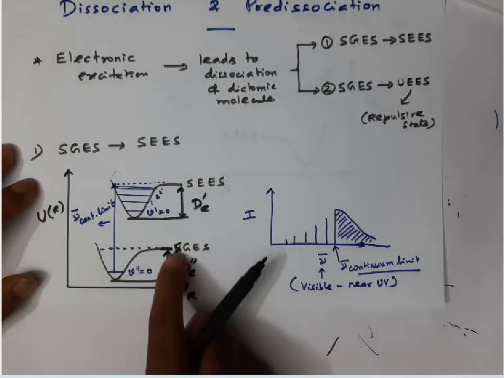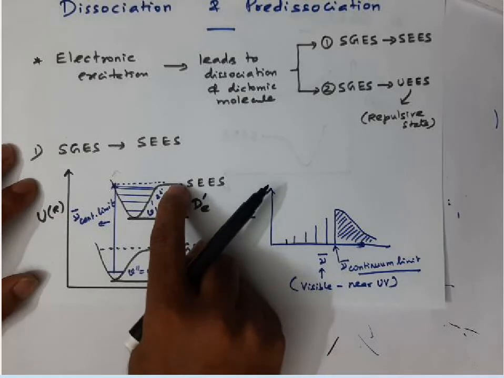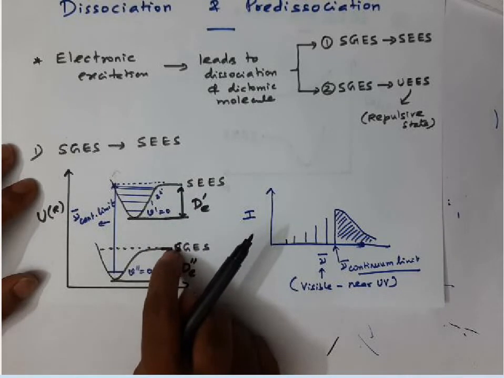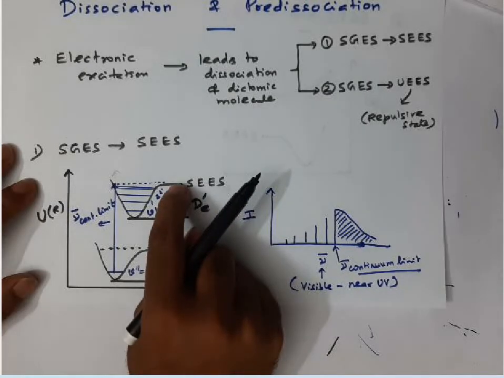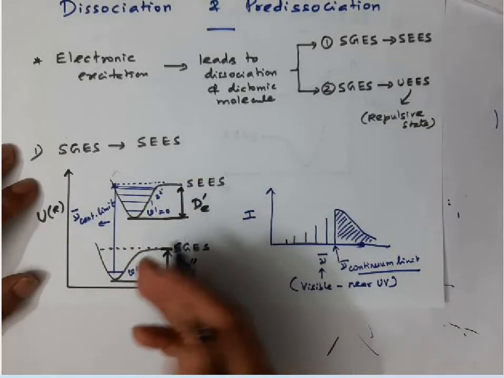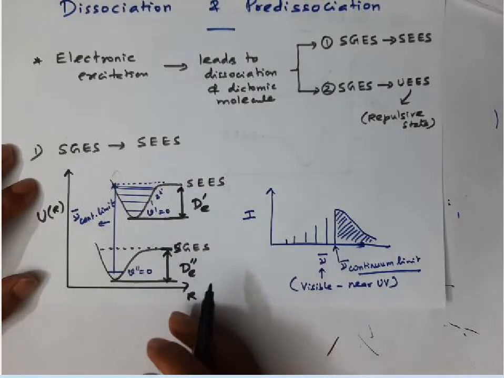Listen, here dissociation will occur, and similarly here also the dissociation will occur. But the dissociation product has different energy here and different energy there. Sometimes the product itself may be different; you may not get the same product.